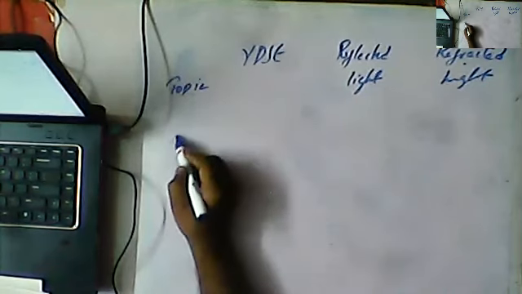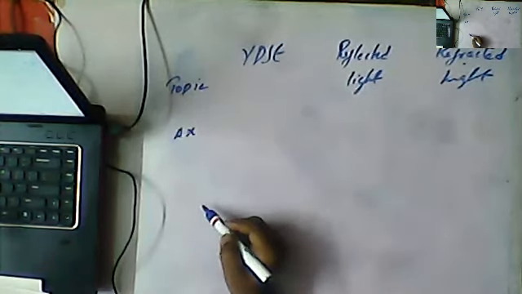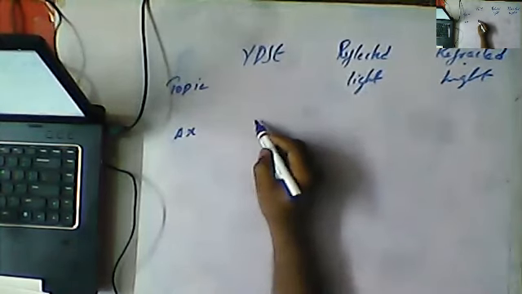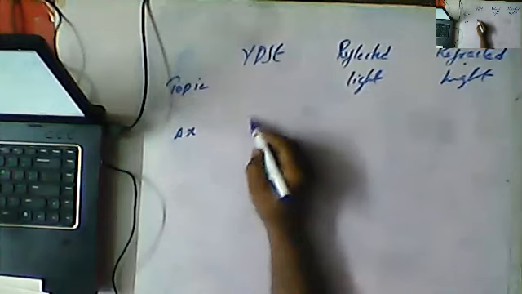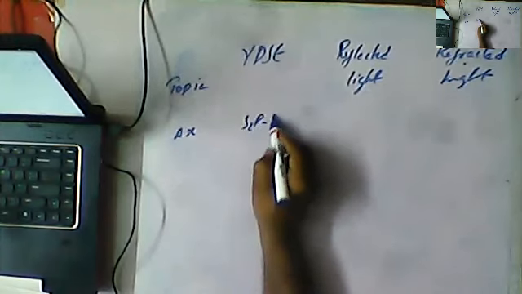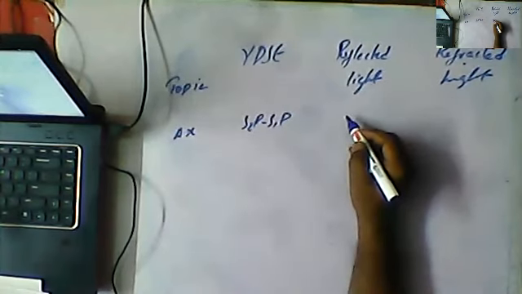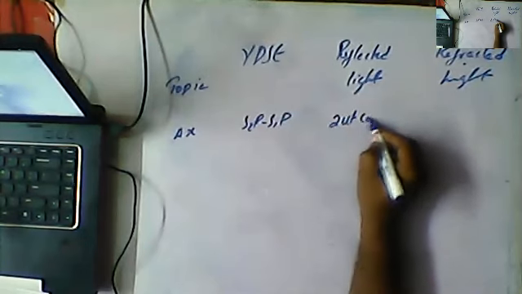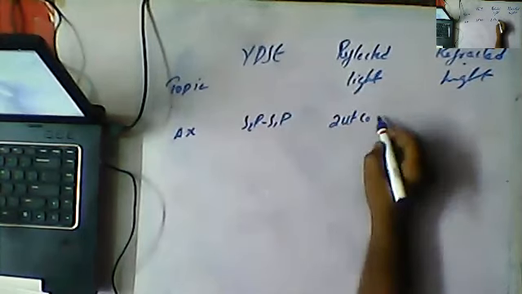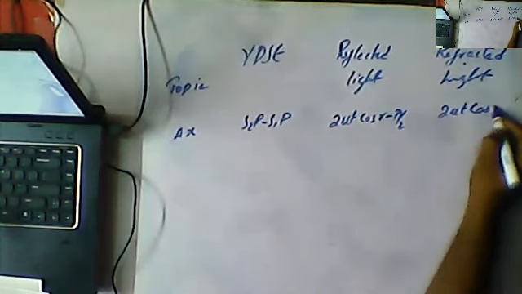First one is delta x. So what is delta x? Delta x is S2P minus S1P. So for the refracted ray, it is 2 mu t cos r, and for the reflected ray, it is 2 mu t cos r minus lambda by 2.